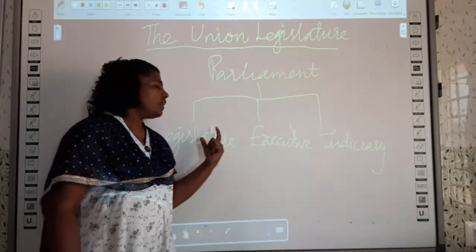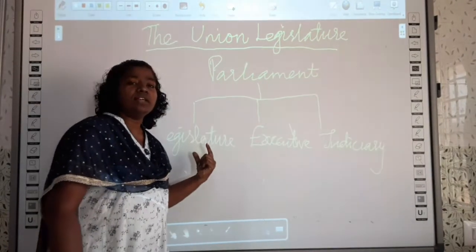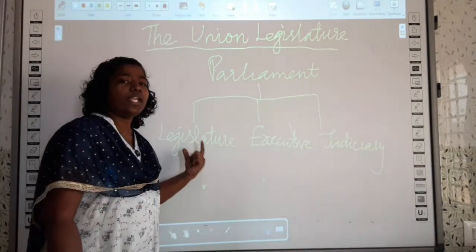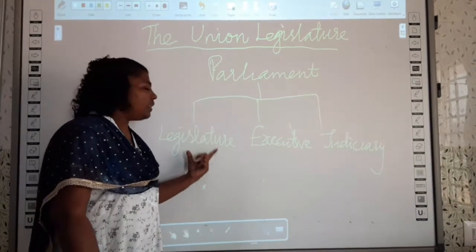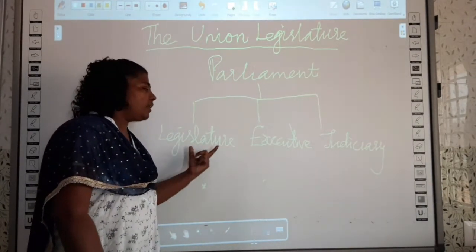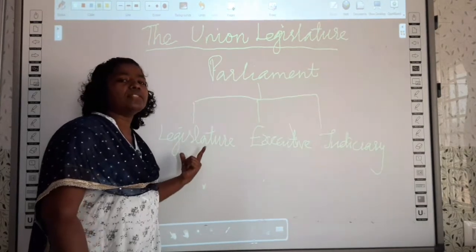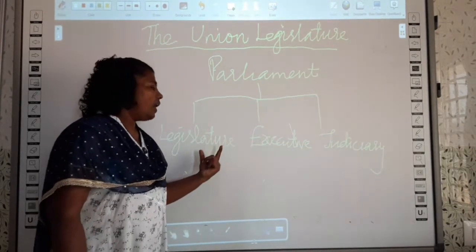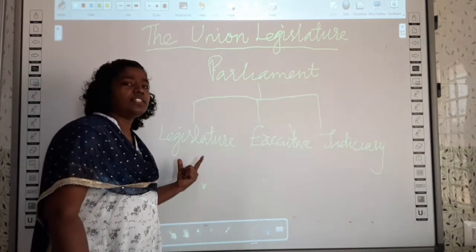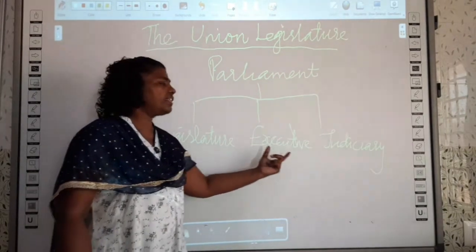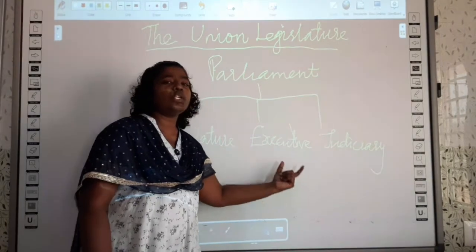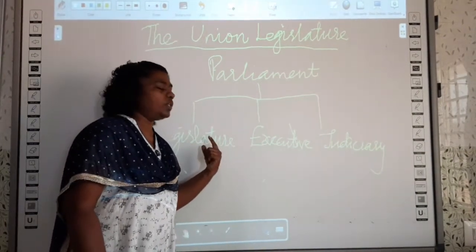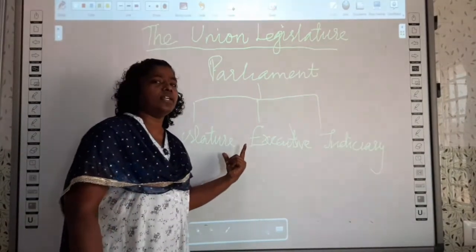Now we will see the legislature. What is legislature? I already told you, legislature is the law-making body. This is the function of the Union Legislature. And in the executive, what do they do? They execute the laws and orders made by the legislature.